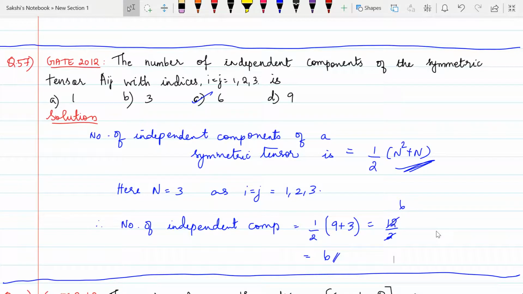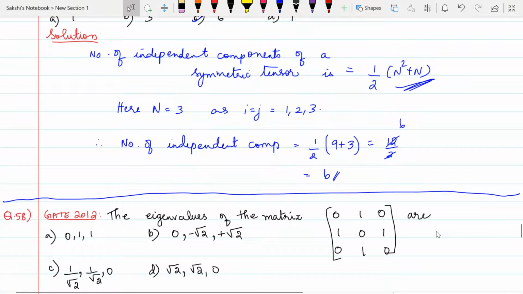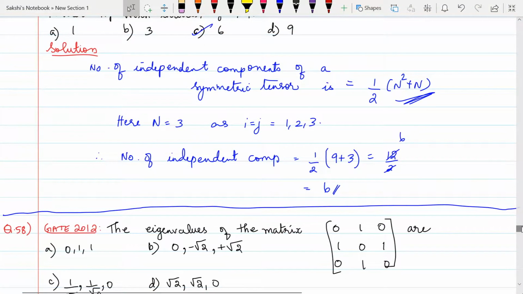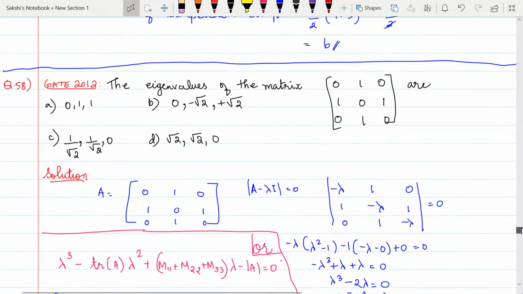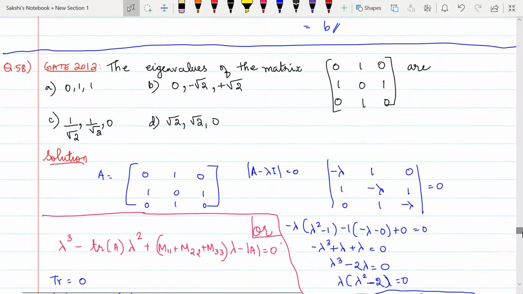So let us see question number 58, which is from matrices. We have to find the eigenvalues of this particular matrix. So if you see over here, I have used two methods. One method I have already told in my whole matrices video, along with the formula videos. I have given a trick to get the eigenvalue characteristic equation, right? So I have solved it in two ways. You can use any way which is easy for you, or which you find will save your time.